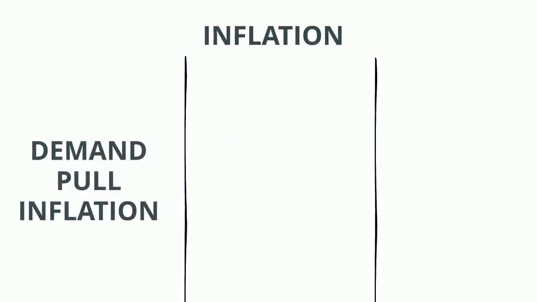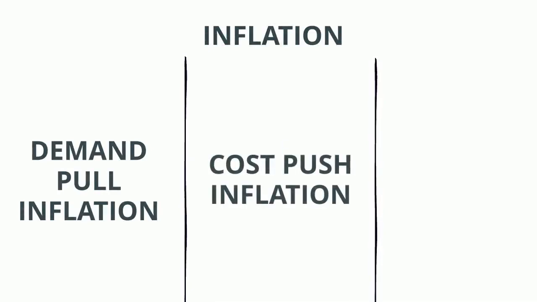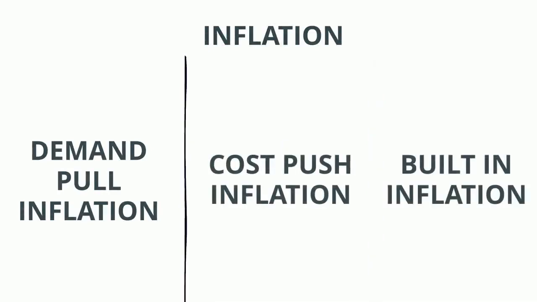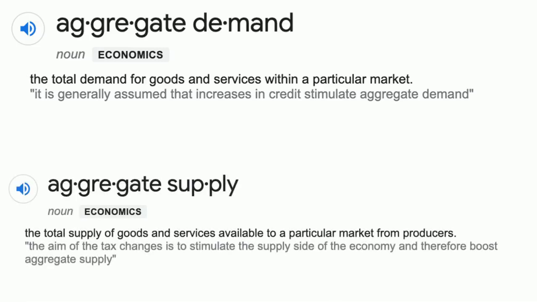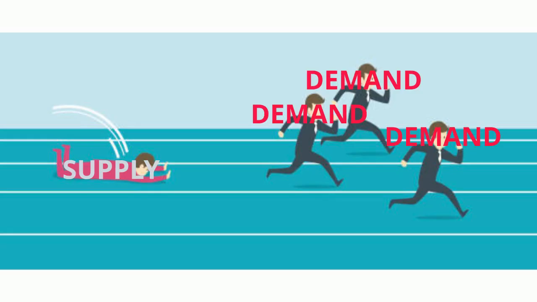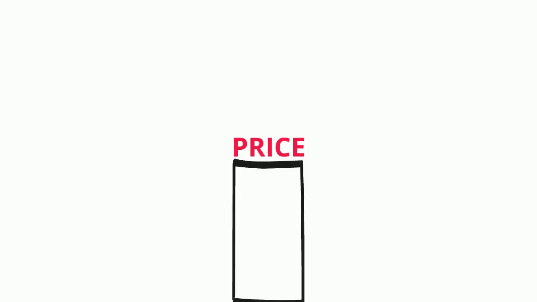Got it? Good. Inflation is mainly classified into three groups: demand pull inflation, cost push inflation, and built-in inflation. Demand pull inflation, as the name suggests, is when aggregate demand in an economy exceeds the aggregate supply. Aggregate demand is just the total demand for all the finished products and services. Aggregate supply would be the total products and services produced. Because supply can't keep up with demand, the price of the products and services increase to equalize it.